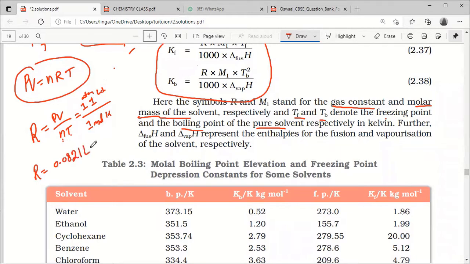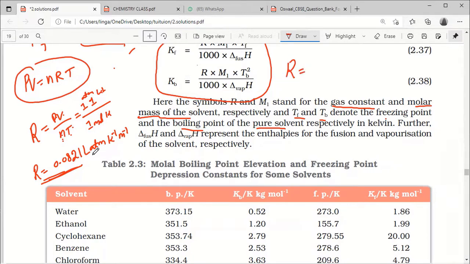0.0821 liter atmosphere per Kelvin per mole. Here the R value we need to remember. How this value came, we have to apply the pressure value, volume and number of moles, temperature. If you apply all these values, you get this one. So finally we need to remember the R value, 3-4 values are there.